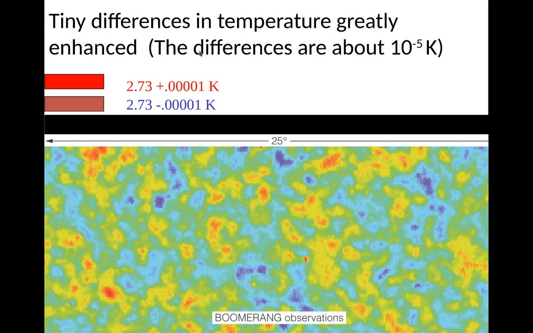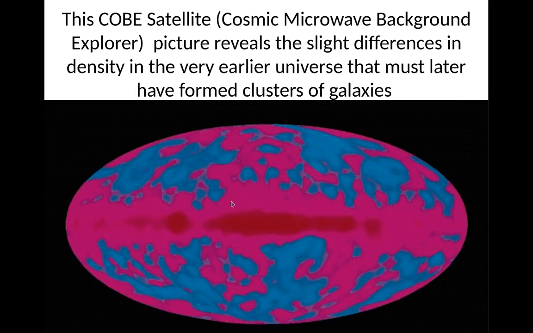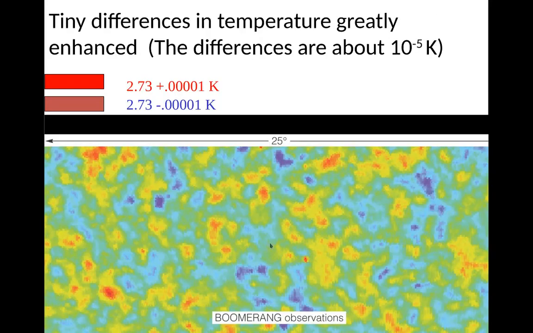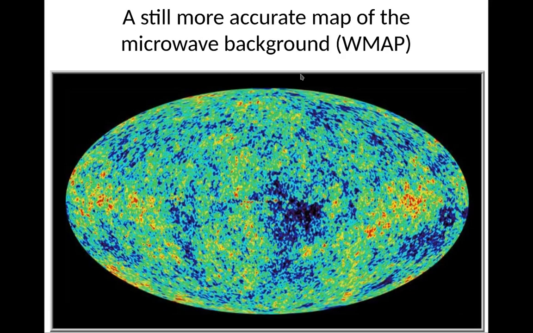More recently, about 20 years ago, Boomerang started observing this as well, and they discovered that the imperfections have much greater structure: hot spots and cold spots. Another measurement was done by WMAP, and now there's yet another telescope, Planck. Everything done since WMAP essentially confirmed the same thing. There's really nothing new with Planck. Anyway, this is a very beautiful map of the cosmic microwave background.